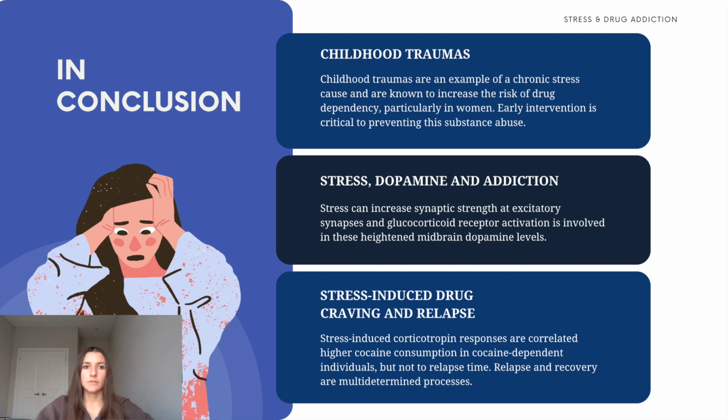And lastly, as we saw, stress can increase synaptic strength at excitatory synapses, and glucocorticoid receptor activation is involved in these heightened midbrain dopamine levels. Ultimately, the mechanisms of action of stress signaling pathways in inducing drug addiction are complex and require extensive additional research to strengthen treatment and prevention models.